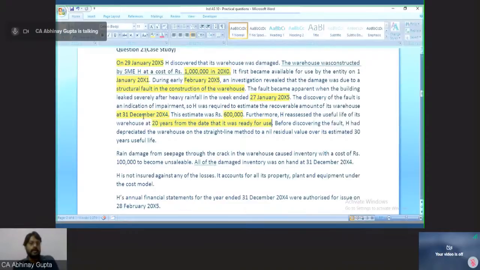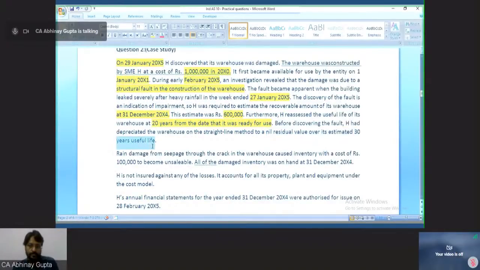So till 31st January 2020, it is expected to be used. Before discovering the fault, H Limited depreciated the warehouse on a straight line method to a nil residual value over its estimated 30 years useful life.